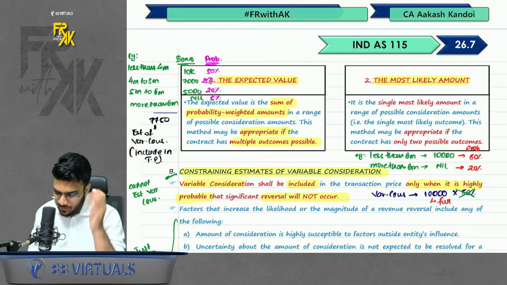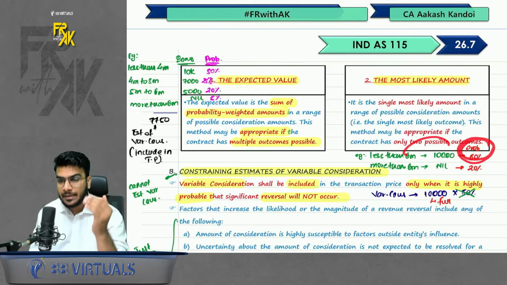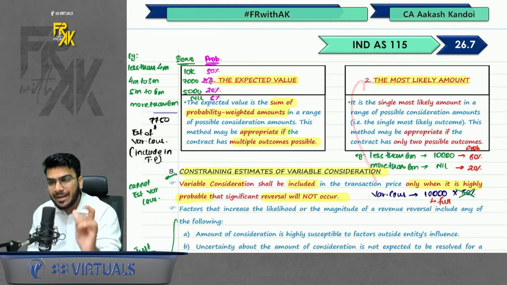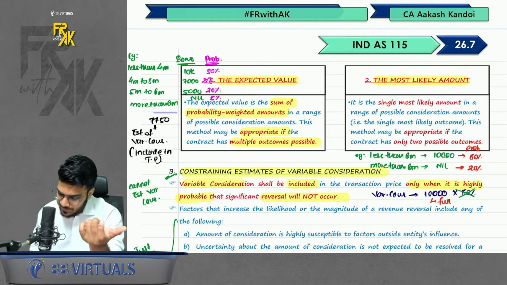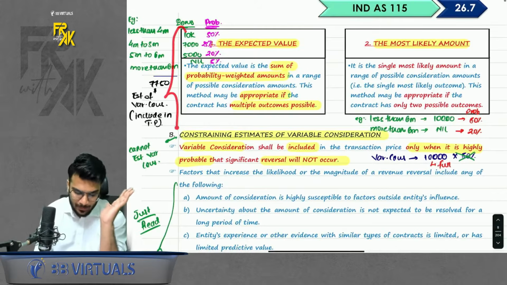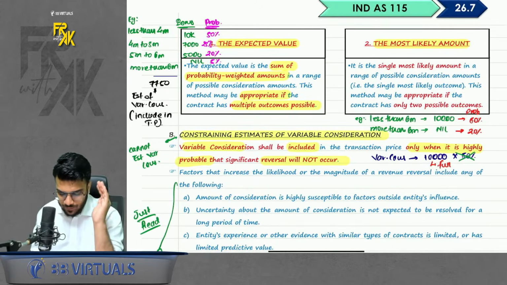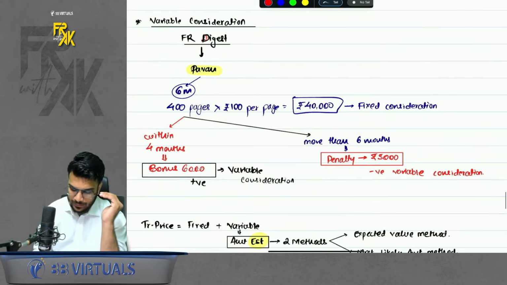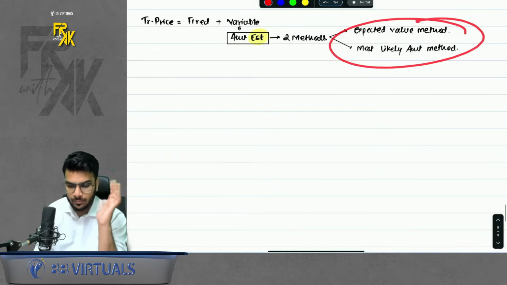That means, let's say for example, I will get the bonus, probability is 80%. So this is my most likely outcome. One important thing in the second method, don't multiply by probability. Once you get to know this is the most likely outcome, take the full gross amount. Okay, so this is how you estimate the variable consideration. So variable consideration will form part of your transaction price, and for the estimated amount, we have two methods.